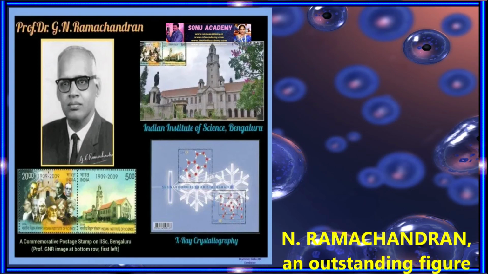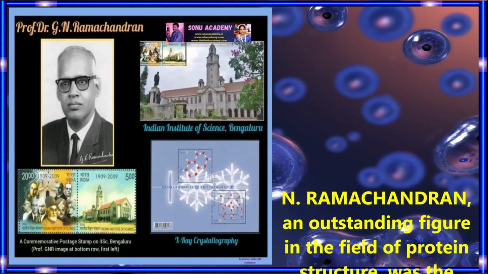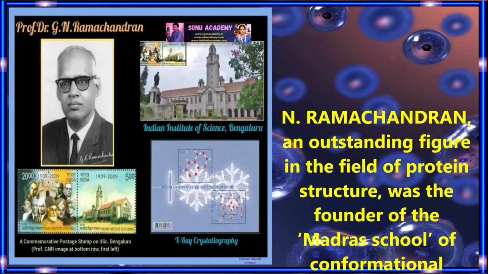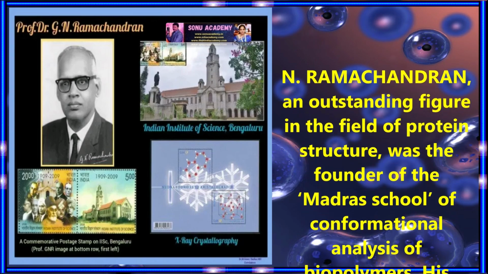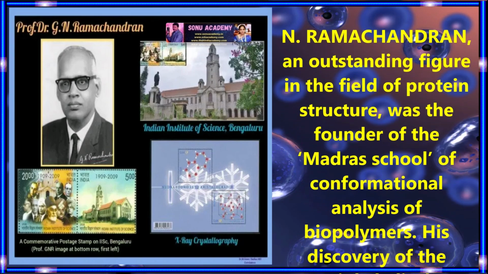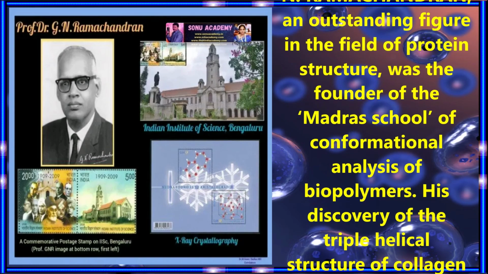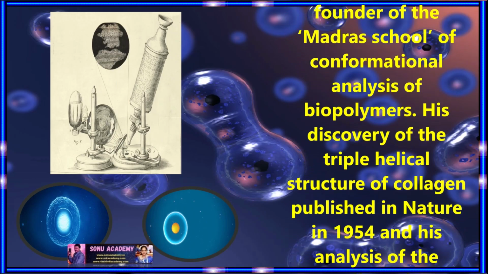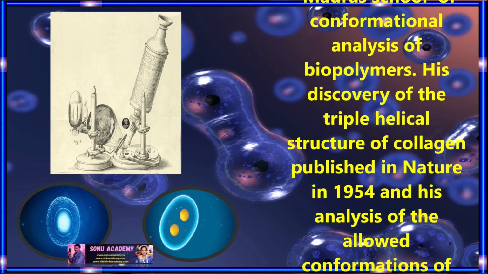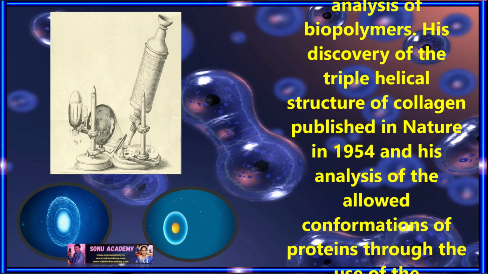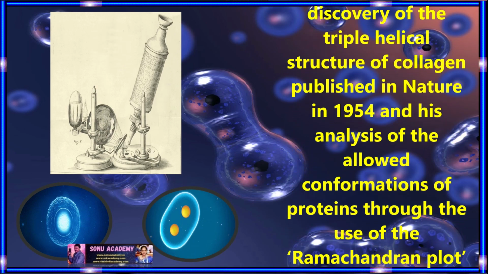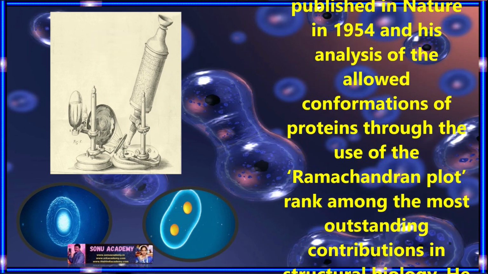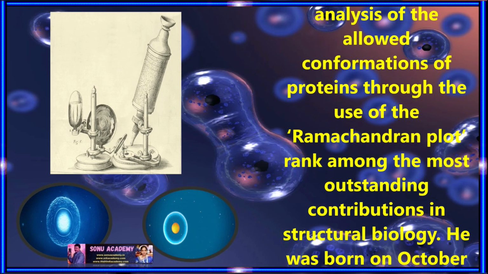G. N. Ramachandran, an outstanding figure in the field of protein structure, was the founder of the Madras School of Conformational Analysis of Biopolymers. His discovery of the triple helical structure of collagen, published in Nature in 1954, and his analysis of the allowed conformation of proteins through the use of the Ramachandran plot, rank among the most outstanding contributions in structural biology.